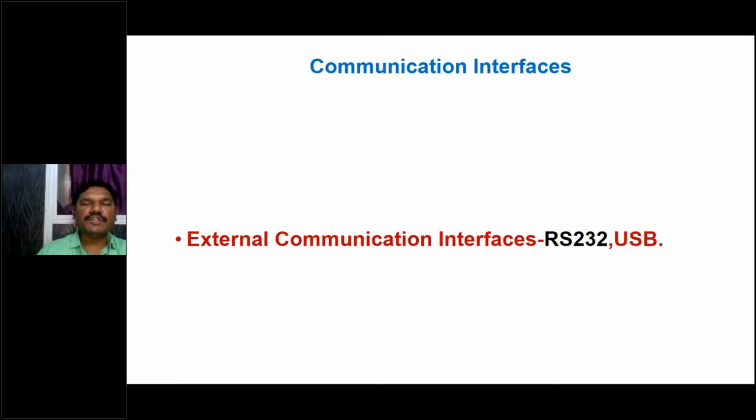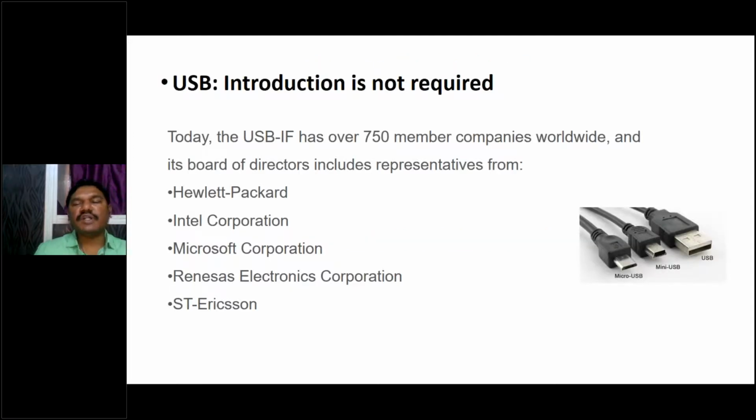Right. So now one more is USB. USB's introduction is not required because today, as electronics and communication engineers, as mobile phone users, as laptop users, we are all using one of the interfacing units which can connect a mobile phone to a laptop, or a mobile phone to memory cards and so on, through these buses only. You can see here, this is the USB, this is the mini USB, and this is the micro USB.